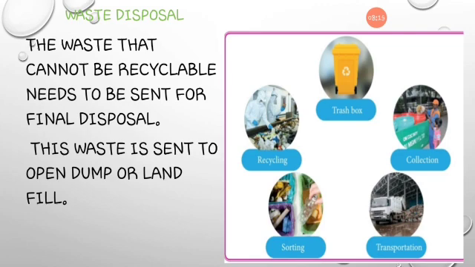Landfill means they dig a hole in the soil, put the waste deep into the soil and close the soil. Only non-recyclable waste is kept there. Non-recyclable waste is what? Plastic.